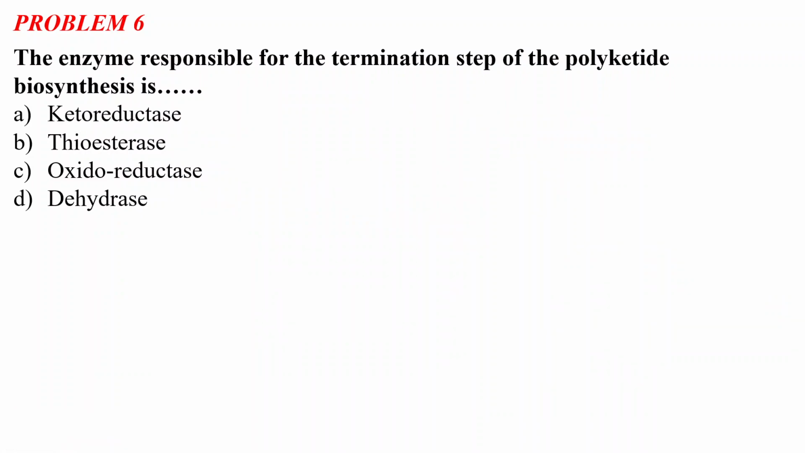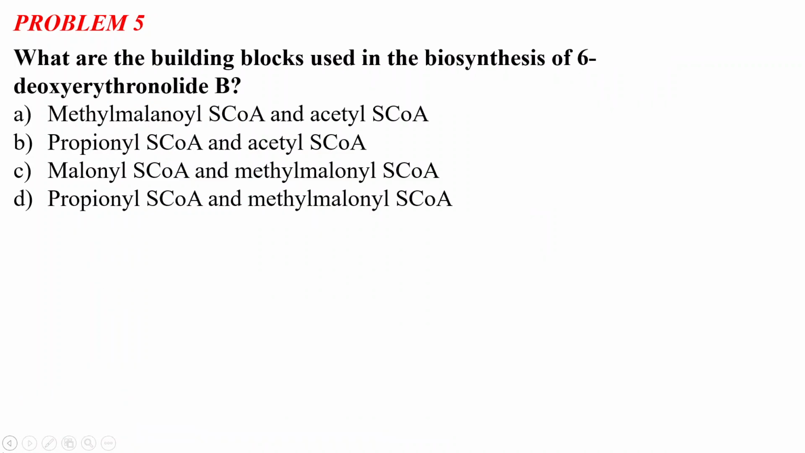So problem number 6 says that the enzyme responsible for the termination step of polyketide biosynthesis is option A, ketoreductase, option B, thioesterase, option C, oxidoreductase, and option D, dehydratase. In problem number 4, we discussed the polyketide biosynthesis pathway, and I said the name of the enzyme itself in that slide at the end. And if you can remember, it is a very easy question. So let's see the answer. The correct answer is B, thioesterase.